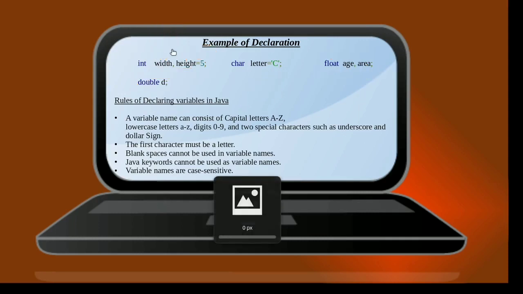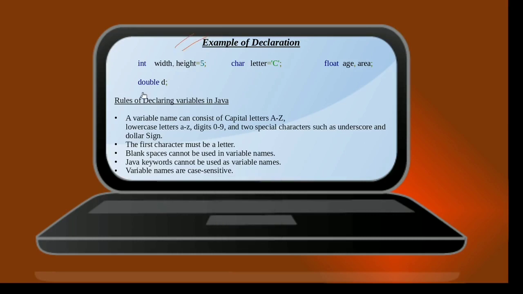Now that we are done looking at the examples for the declaration of variables, let us now look at some of the rules that need to be followed while declaring a variable. Now what I want you all to do is pause this video and go through this rule, as we have already discussed the rules when we were talking about identifiers. I hope that you have gone through the rules that need to be followed while declaring a variable.